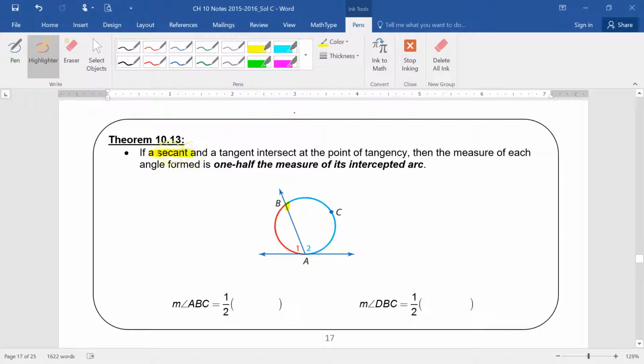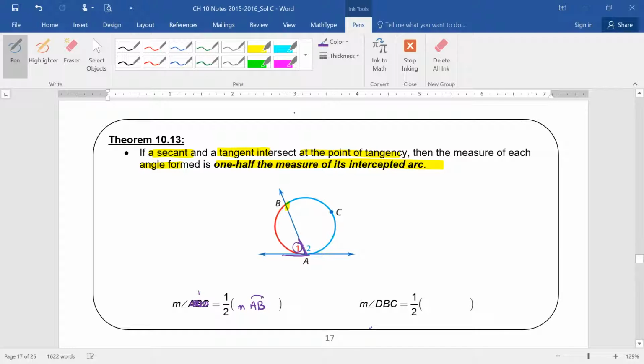All right, so if a secant and a tangent intersect at the point of tangency, then the measure of each angle is 1/2 of its intercepted arc. What does all that mean? Well, it means this. If you've got angle 1 here, that angle is formed by the intersection of the secant and the tangent. That angle measures 1/2 of the intercepted arc. What's the intercepted arc here? Arc AB, right. So measure of angle 1 is 1/2 of the measure of arc AB.